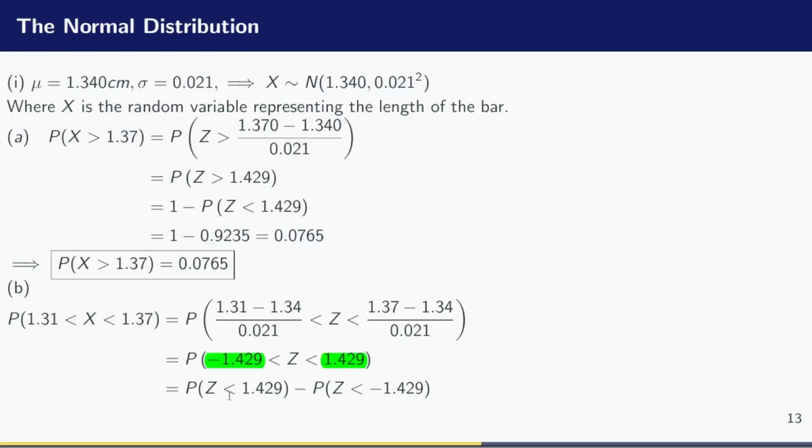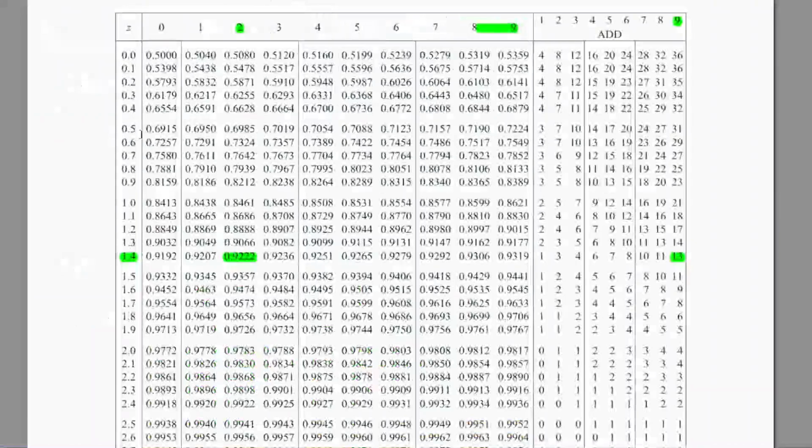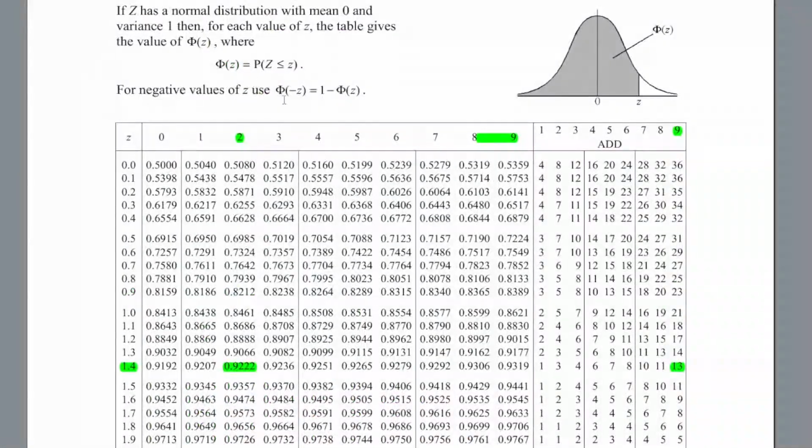And this one becomes easy because I can read it from the table, because the table gives me the area to the left or the probability of Z less than that Z value. But now, since I have a negative Z value here, I have to use the idea that phi of a negative Z value is 1 minus phi of that positive Z value.